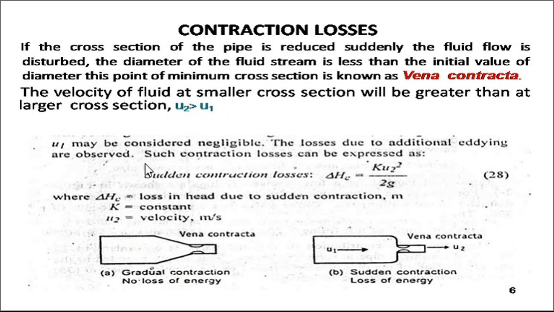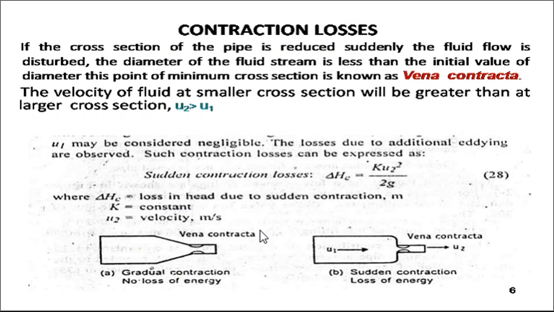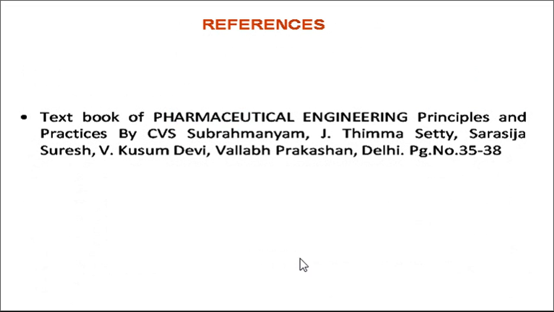So if you consider these two examples where you experience the vena contracta, it is nothing but the type of change in the flow pattern observed when the certain velocity of the fluid passes through that orifice. All these things are very useful while considering the loss of energy due to the flow of these fluids. Thank you very much, and you may get this reference from the same books where you will find these things already stipulated.